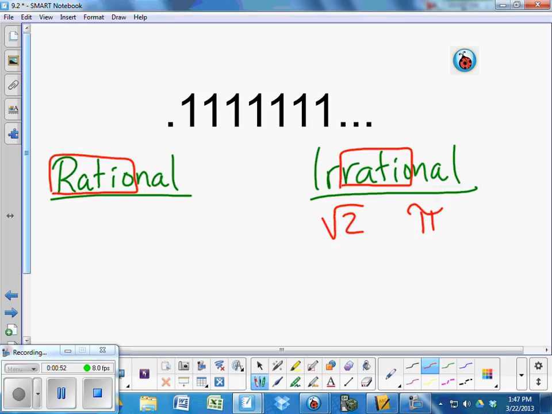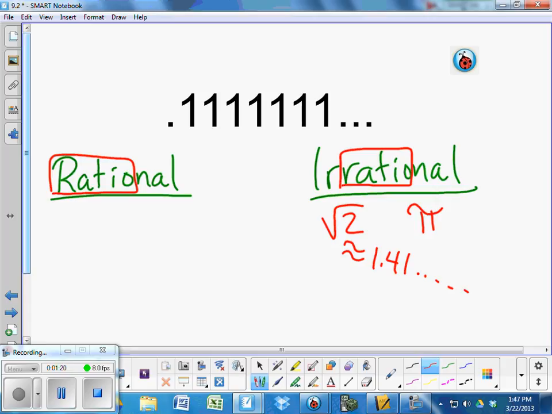A good estimate for pi is 22/7, but it's not exact. All right? The square root of 2. It's about 1.41, but it never repeats. It has all these weird digits, and it never repeats, and it never stops. The math term for stop is terminate. It's a non-terminating, non-repeating decimal, and it's in the group irrational.